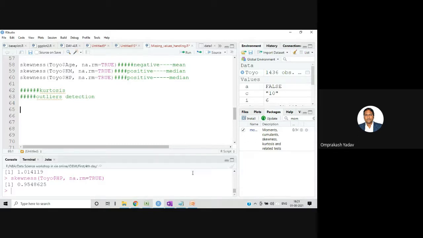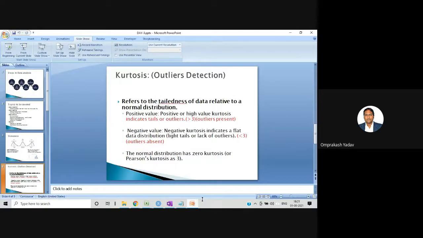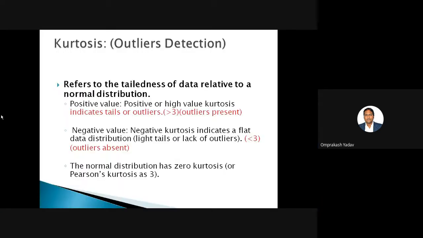So there is one concept. Let me explain first. Okay, all of you can see my slide. Yeah. So kurtosis is used for outlier detection, and it refers to the tailedness of the data relative to a normal distribution.